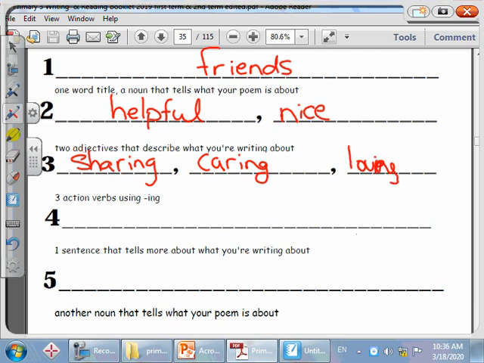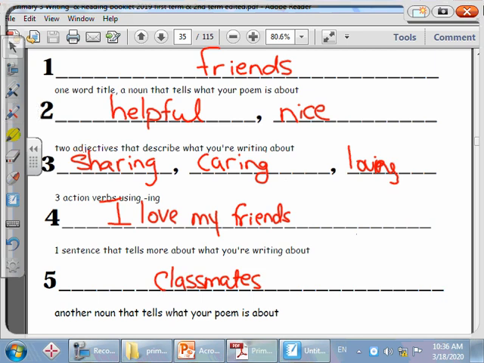One sentence, I love my friends. Yes? Okay. Finally, one noun. We could say classmates. Remember we took this word previous term? Very good.